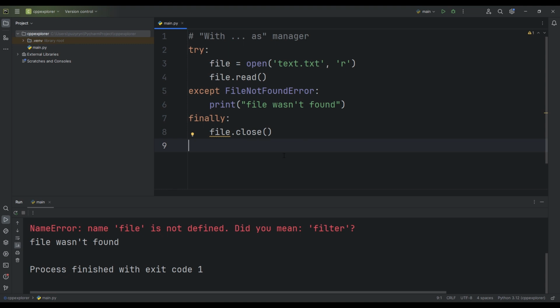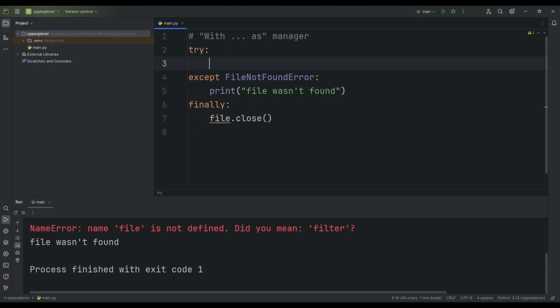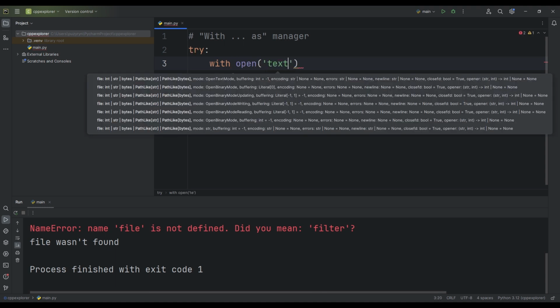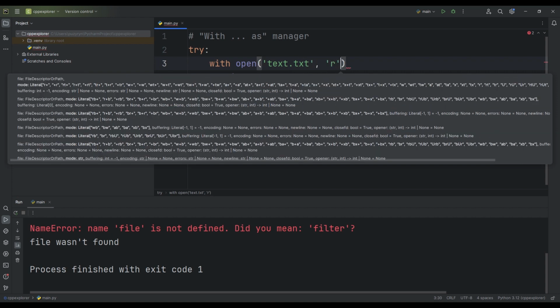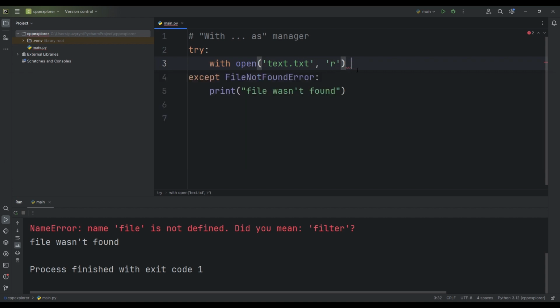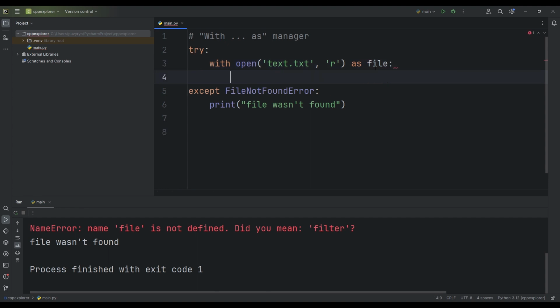Let's remove the code from the try block and also remove the finally block. Here we'll write the with as manager. It is written as follows. We use the with keyword, then specify that we are opening a file. We will also open a file that does not exist in our project and specify that it is in read mode. Then, we add this keyword to create an alias for our open file. Let it be named the same. On the second line, we simply access the file and the read function.